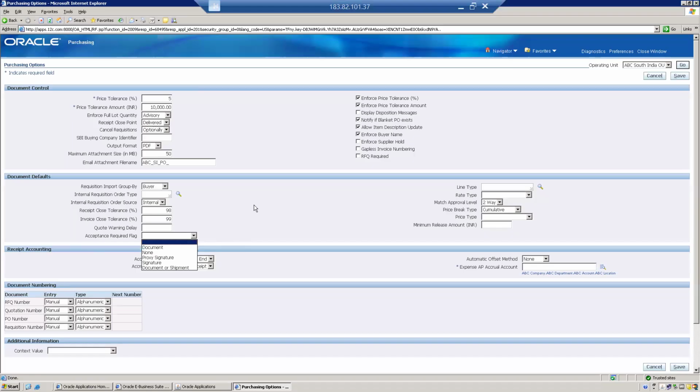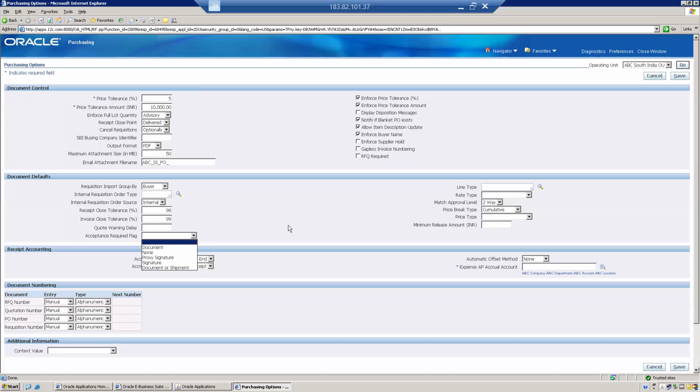So we create a user account for our suppliers, and the suppliers will receive the PO notification there, and they have to accept. Accept means they review the item, this much quantity, this is the price, and this is the date we need the items.